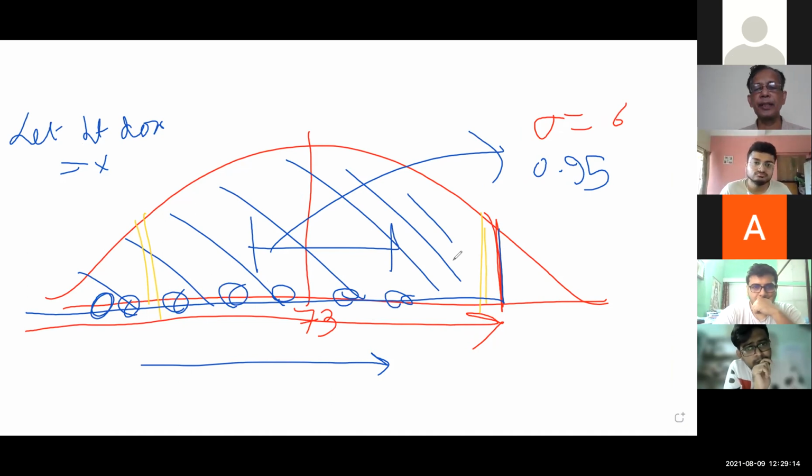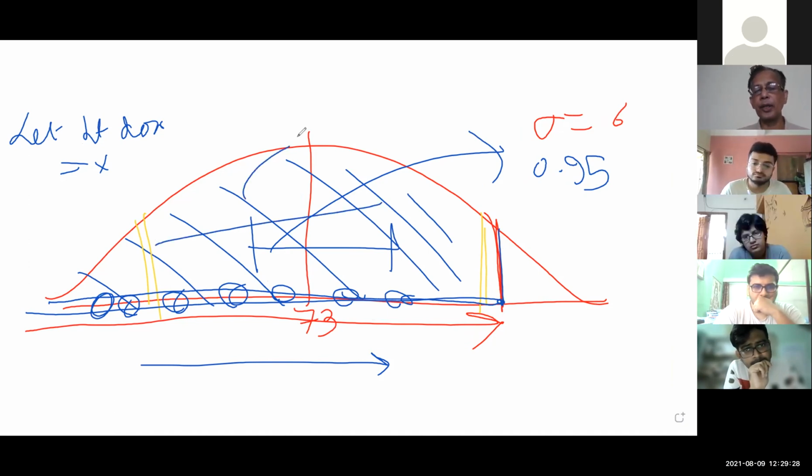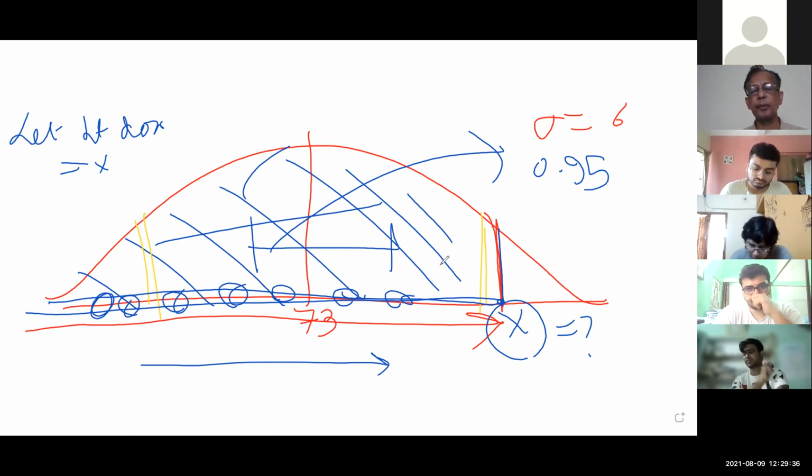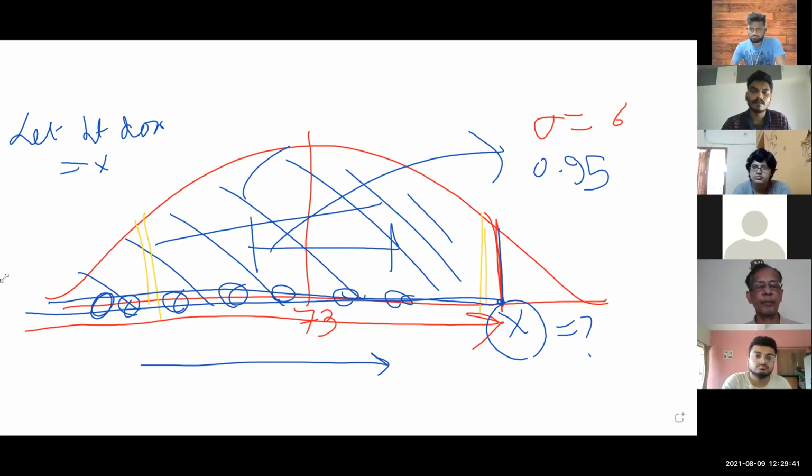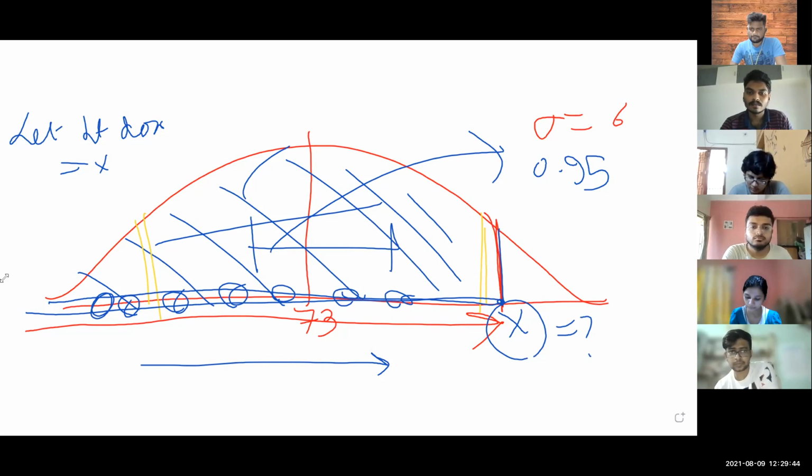Who was asking me the question? Anirban, am I indirectly answering your question? So you have to take the height from beginning to a point, and the usual proportion will be 0.95. And what should be the height? That we don't know. We have to find this. How many of you are clear? Raise your hand. I'm so happy that my explanation has not gone waste, and rest should please help others, right?